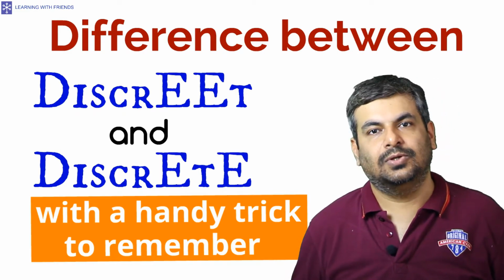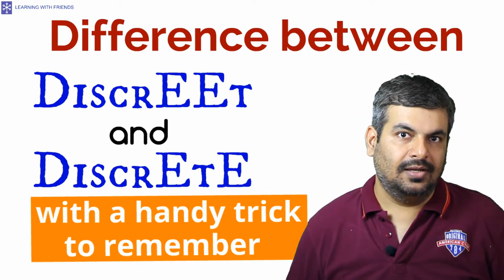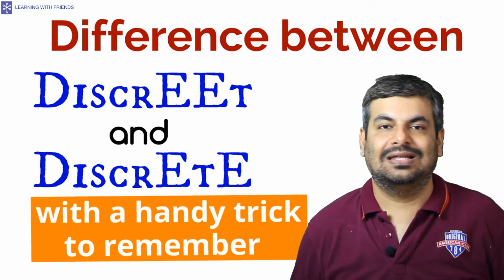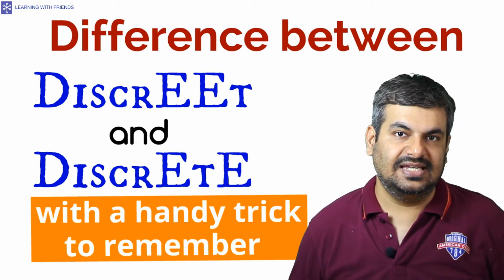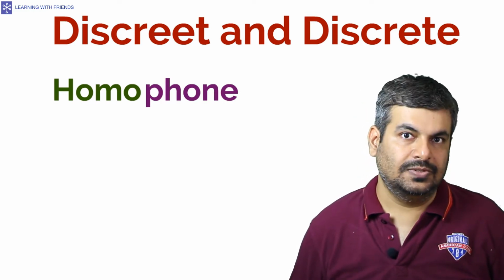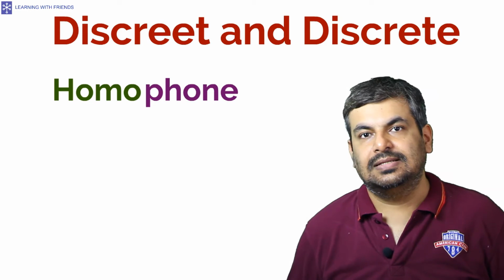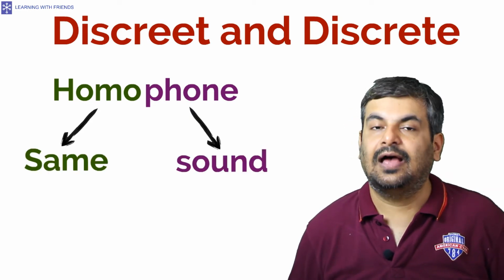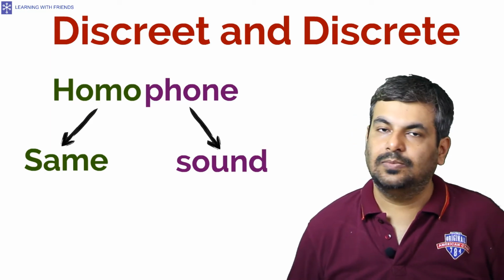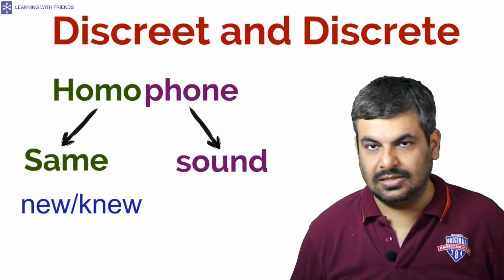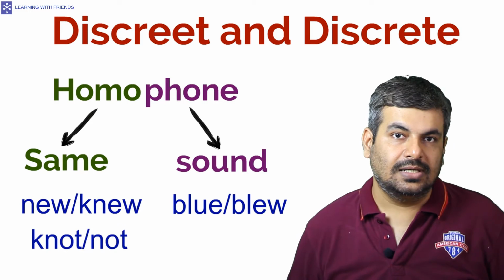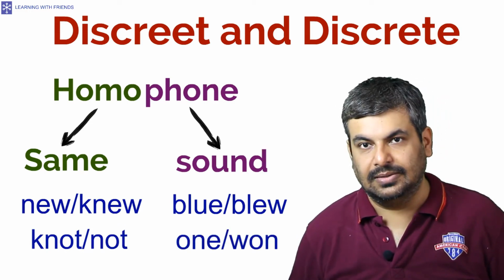In our continuing series on commonly confused words, today we are going to discuss the difference between discreet with double E and discrete which ends with ETE. Words like discreet and discrete are called homophones. Homophones are words that sound similar, that is, words that have the same pronunciation but different meanings and spellings. Some common examples are new and knew, blue and blew, not and knot, as well as one and won.